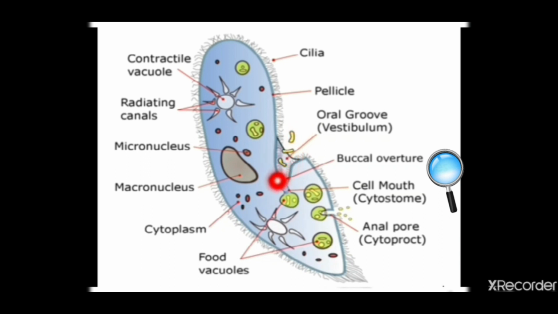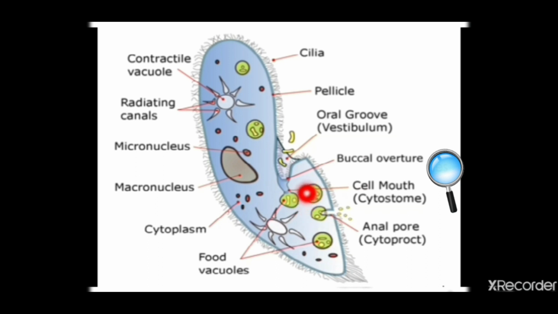See, these yellow particles are the food particles which are entering through the buccal overture, meaning the mouth of Paramecium. It is entering into this part and forming food vacuoles over here. As soon as the food vacuole is formed, it is converting into a sphere like this, and when it converts into a sphere, it starts to digest.